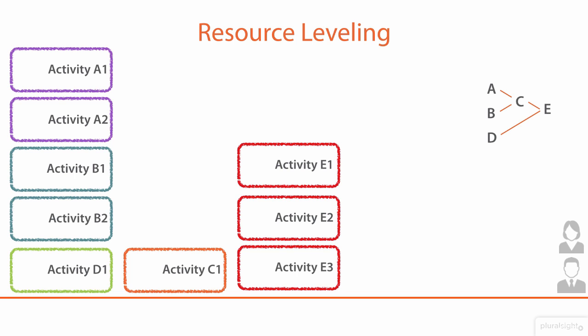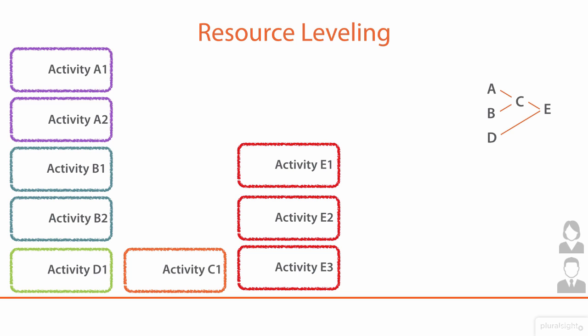Now, again, if we have unlimited resources, then perhaps we would have a system somewhat like this, where on the first day of the project, we can accomplish all A, B, and D activities. On day 2, we can finish up activity C, because we can't begin work on that until A and B have been accomplished. And then on day 3, we could see to all of the different activity E resources. However, we only have 2 people who can work on this project who are able to get these tasks done, as you can see by our icons down here at the right.